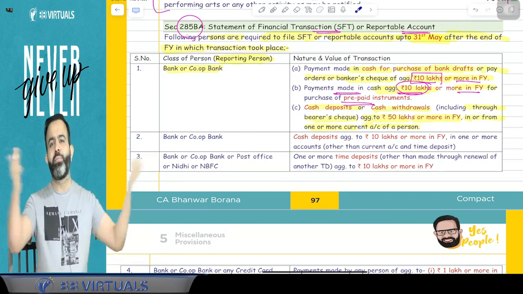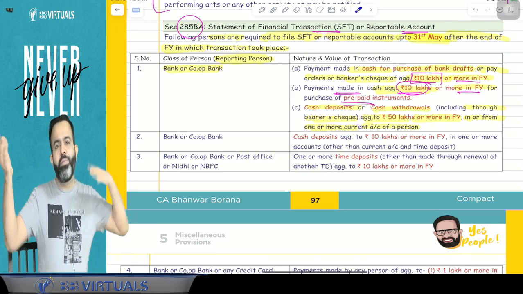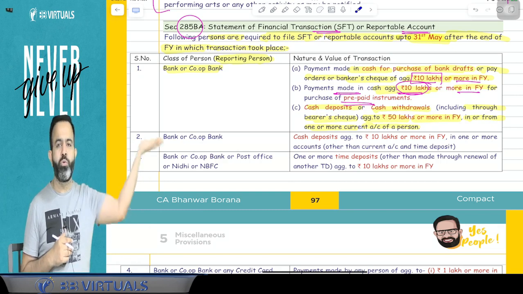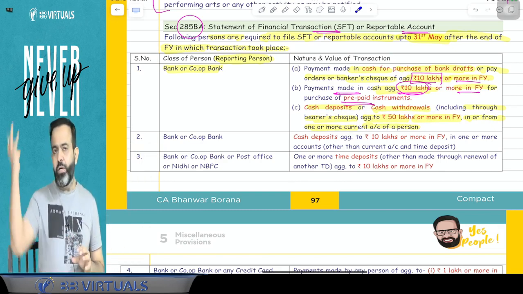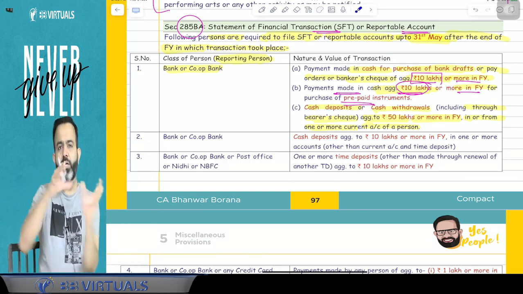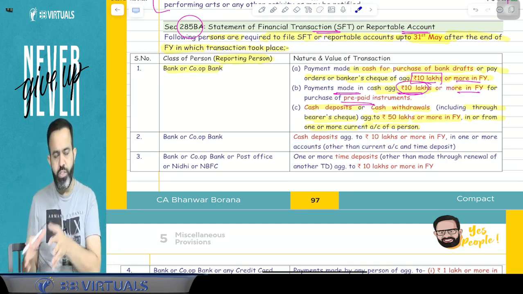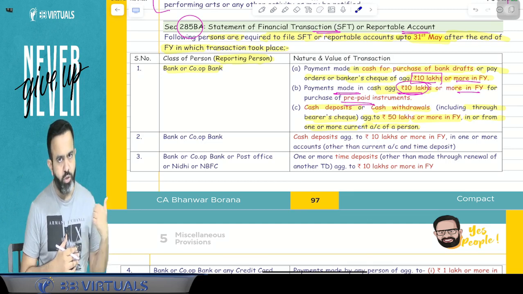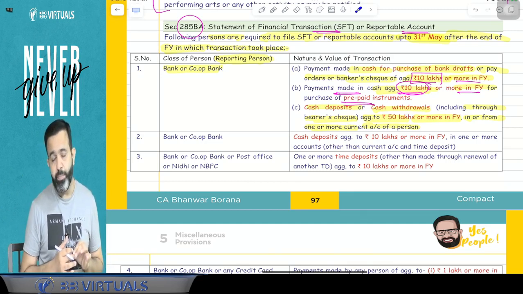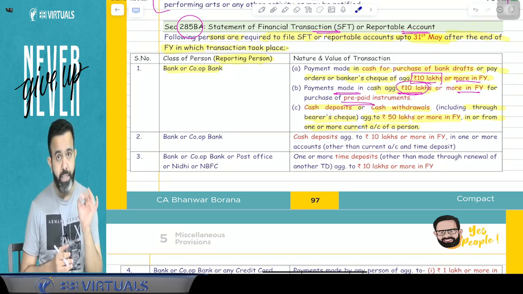Obviously guys, suppose you are having multiple current accounts with different banks, then every bank will not be able to know how much was deposited in the other bank. So in simple words, from one bank, if there are multiple current accounts, it will be aggregated, and in all the current accounts, if either cash deposit or cash withdrawal is 50 lakh rupees or more, then your detail will be submitted to the income tax department by the bank or cooperative bank. You got my point or not?